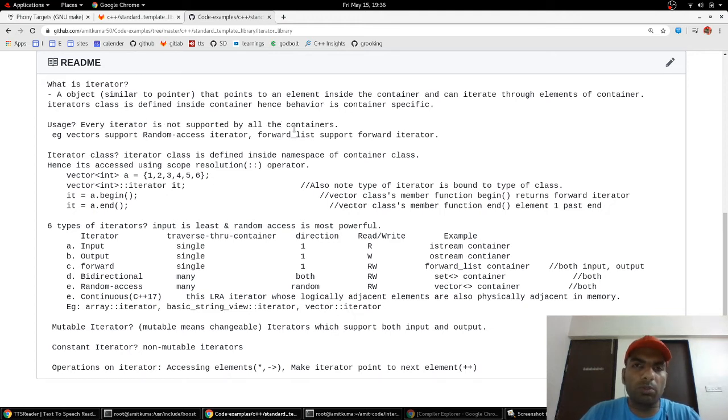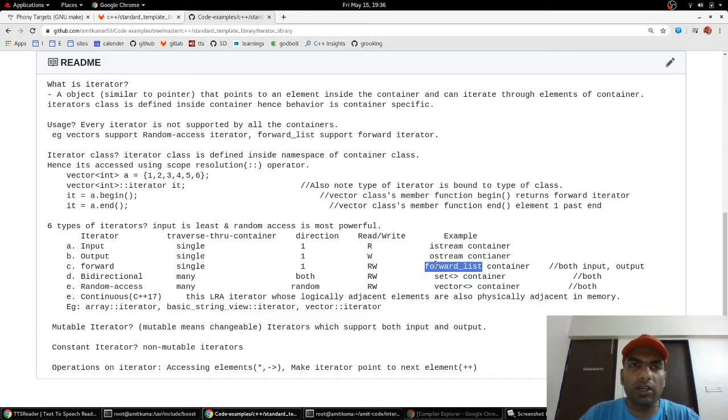Now the most important thing to note here is, as we can see, there is a scope resolution before iterator. So iterators are actually defined inside the container class. Since there are different container classes, for example, the forward list container only provides movement in the forward direction because it's a singly linked list.